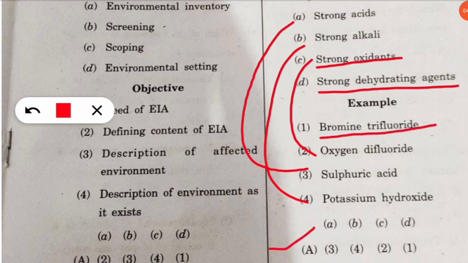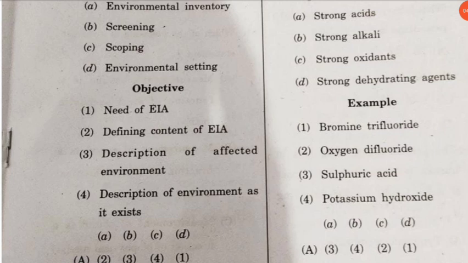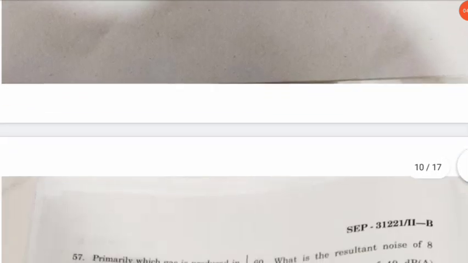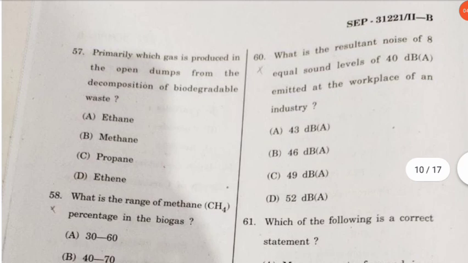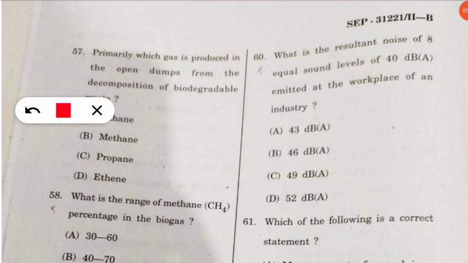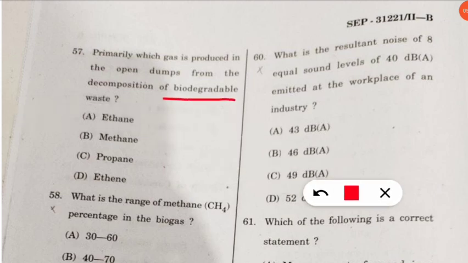So option A will be the correct option. Let's move to the next question. Next question is question 57. The question is, primarily which gas is produced in the open dumps from the decomposition of biodegradable waste? So it is asking about solid waste management, and here the correct option will be methane gas. Yes, it is very harmful. From the open dump site we will get methane gas.